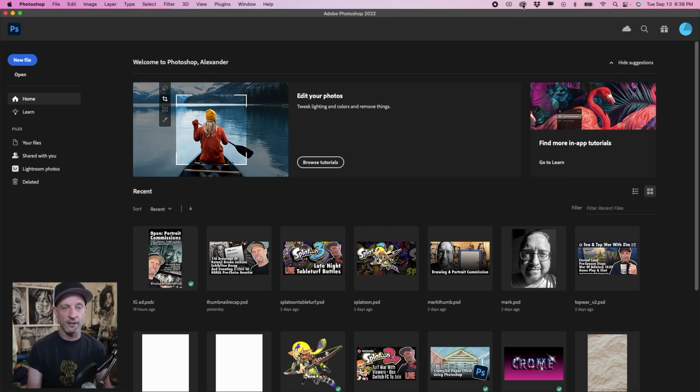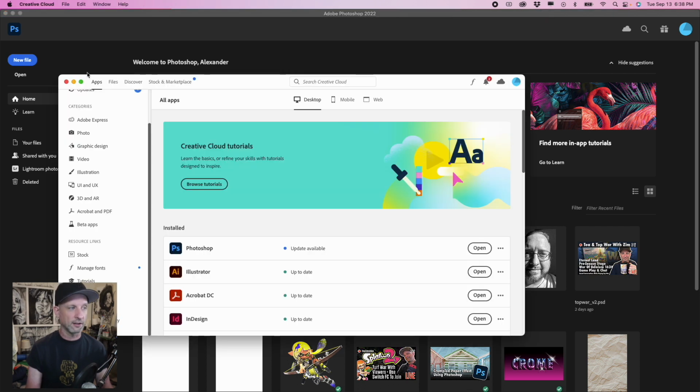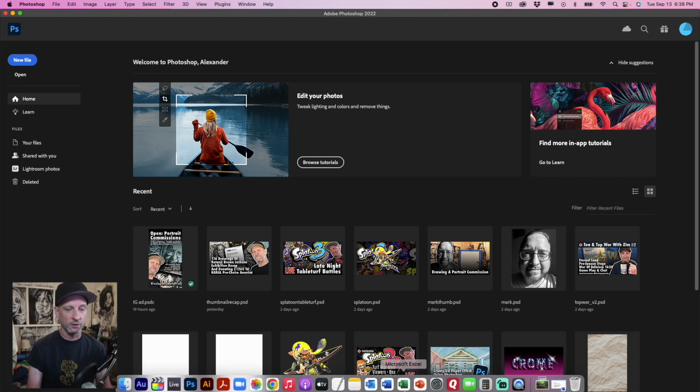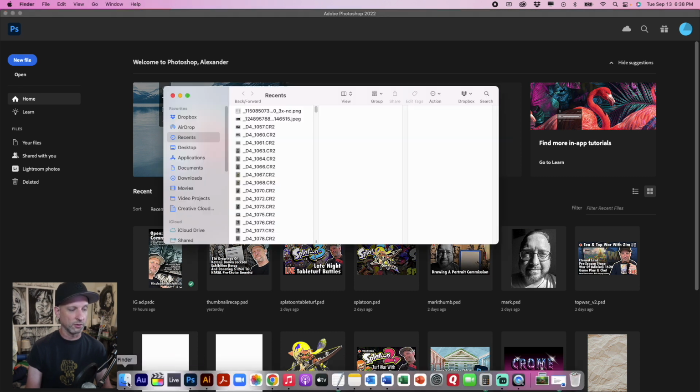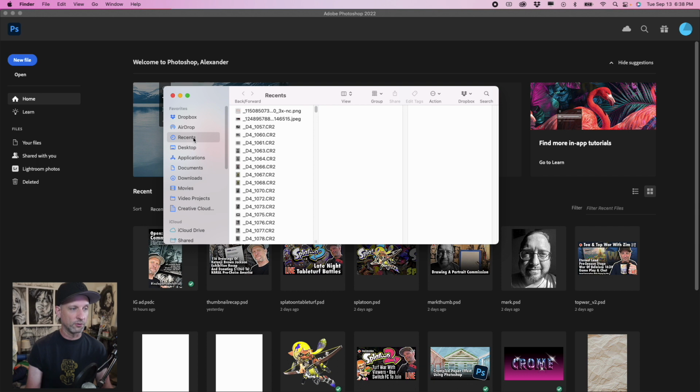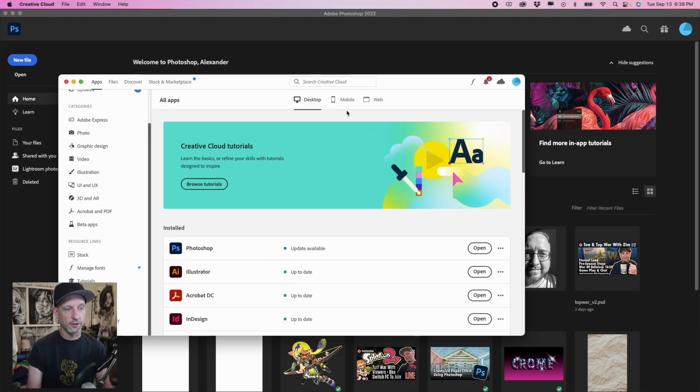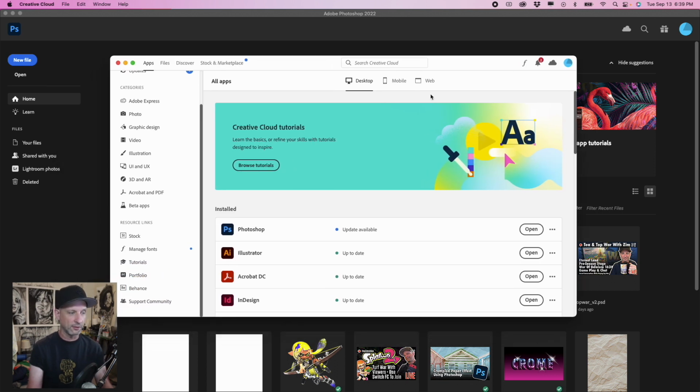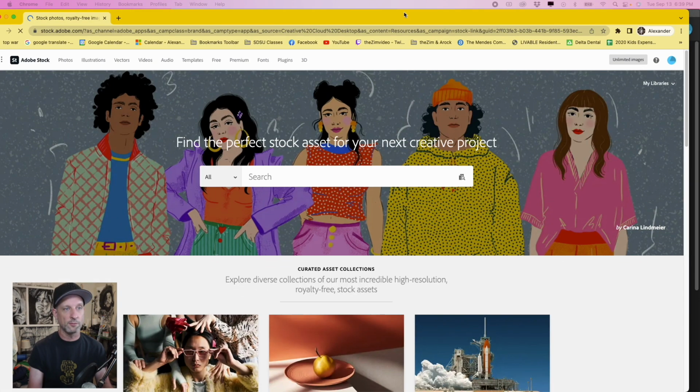You can find it either through, on my computer I have a little figure 8 symbol for Creative Cloud. You can click that, open it. If that's not available to you, go to your Finder window, go to your applications, find the Creative Cloud folder, and open Creative Cloud that way. So that's how you can get to it. We're going to look at the left side menu for stock images. Click that and it'll open up a web browser.